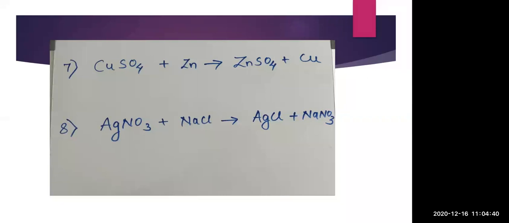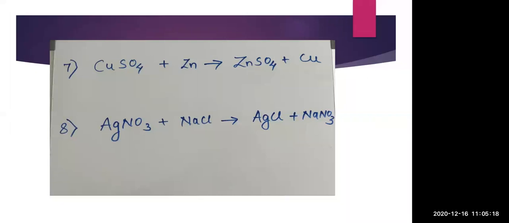If there are two compounds on the reactant side, just listen carefully, when there are two compounds on the left-hand side, then that will be a double displacement reaction. Now see, CuSO4 plus Zn: one compound and one element are present. That means it is a single displacement reaction, because only one element is present, so obviously only one element will be replaced.